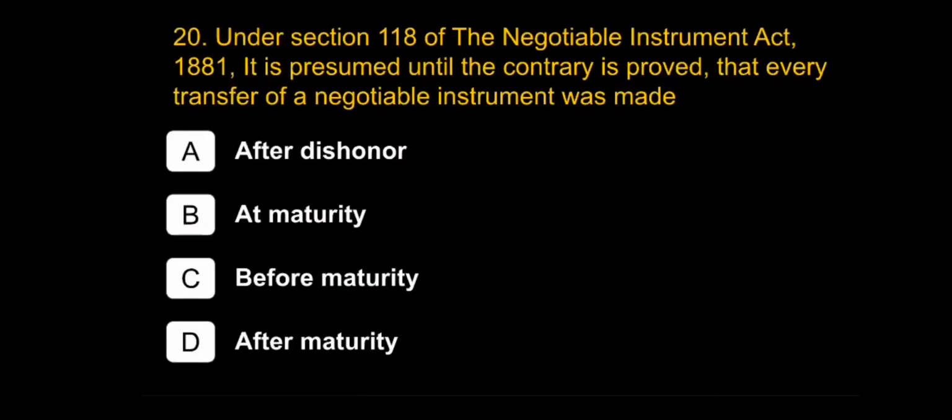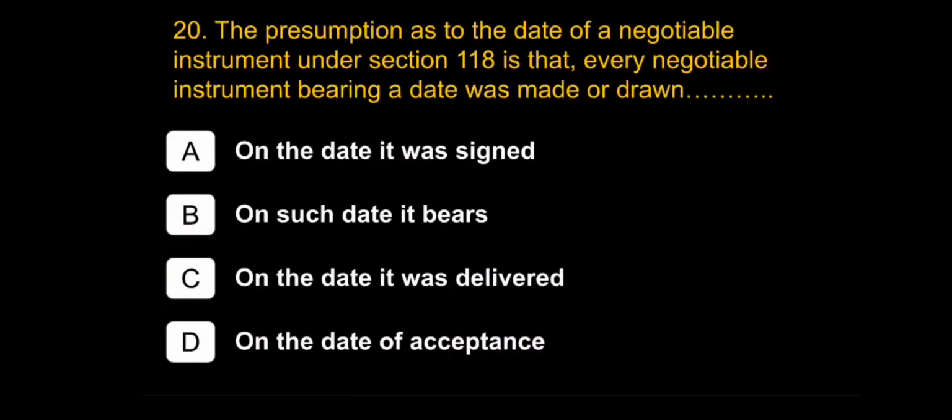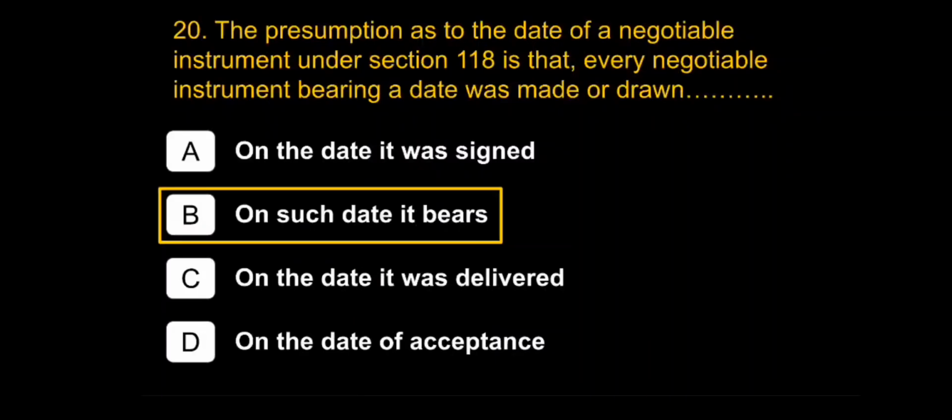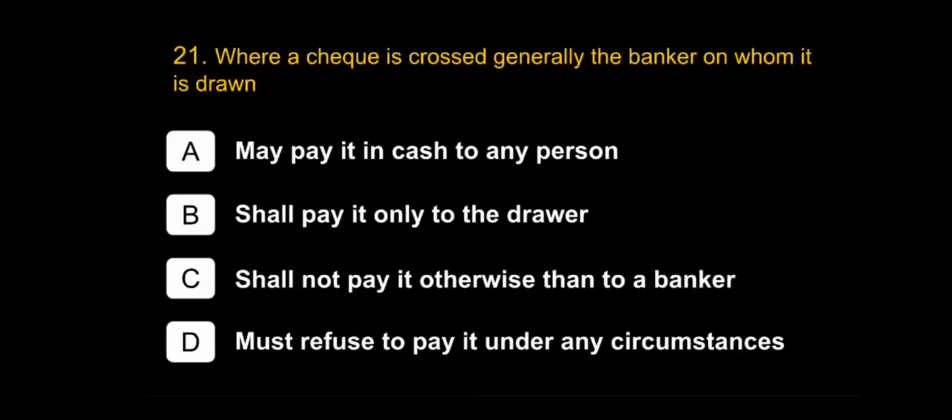Under Section 118 of the Negotiable Instrument Act 1881, it is presumed until the contrary is proved that every transfer of a negotiable instrument was made before maturity. The presumption as to the date of a negotiable instrument under Section 118 is that every negotiable instrument bearing a date was made or drawn on such date it bears. Where a cheque is crossed generally, the banker on whom it is drawn shall not pay it otherwise than to a banker.